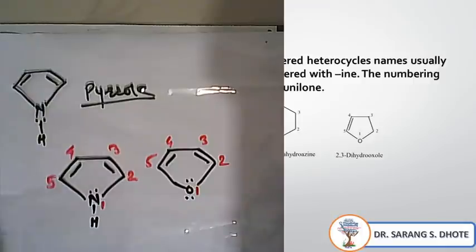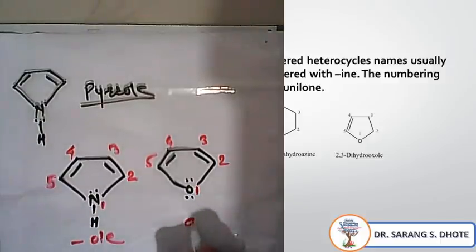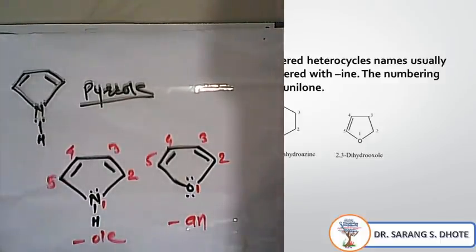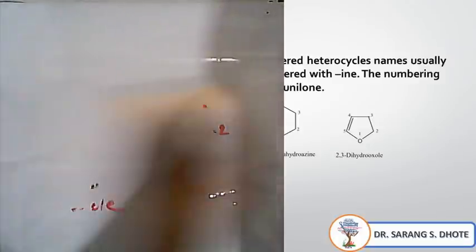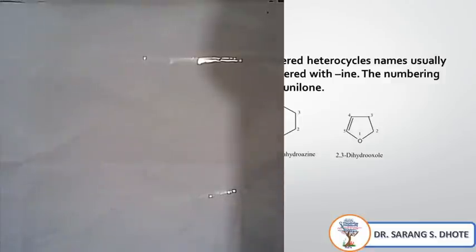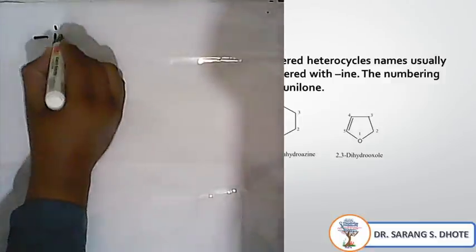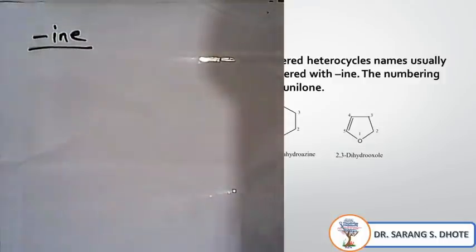According to the rule, if a 5-membered ring is present and nitrogen is present, it ends with OLE, and for oxygen, it ends with AL. Now there is one limitation. If there is a 6-membered ring, it ends with ANE in case of nitrogen.